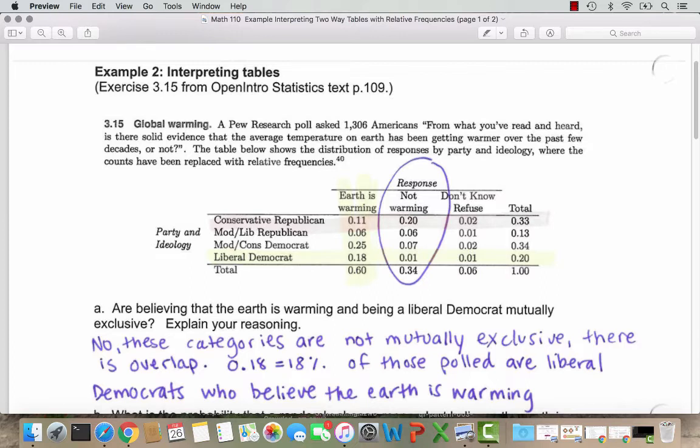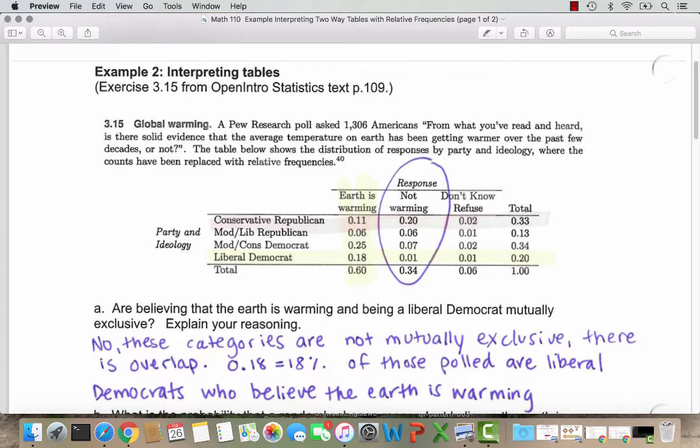If you're doing a survey, you can always convert your table to a relative frequency table. You just take each entry and divide it by the total number surveyed. And there's advantages to doing this because it's a little bit easier to think about things as a part out of the total or a percent when we're doing our comparisons.